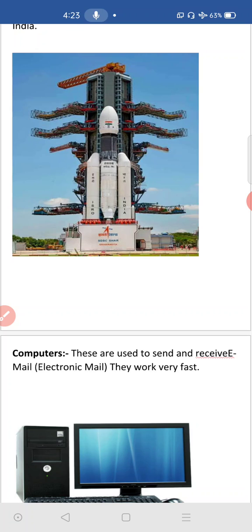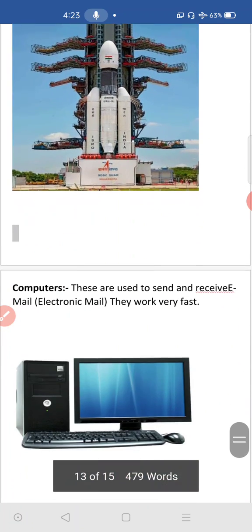It reached a certain goal, and it tried to collect the information of the moon, and it tried to send all the information, and somehow it was not connected with our scientists, it did not come under the control of our scientists. So that also you have heard through TV channels or news, I think.